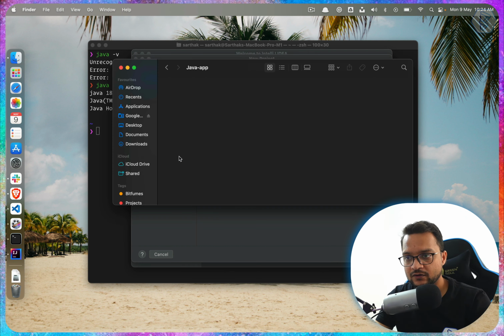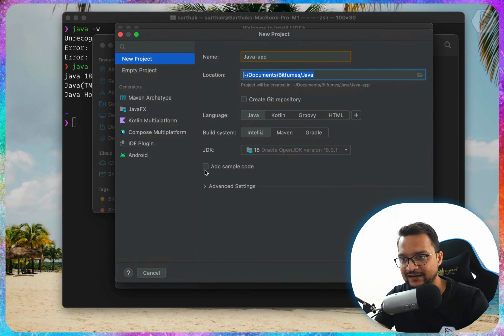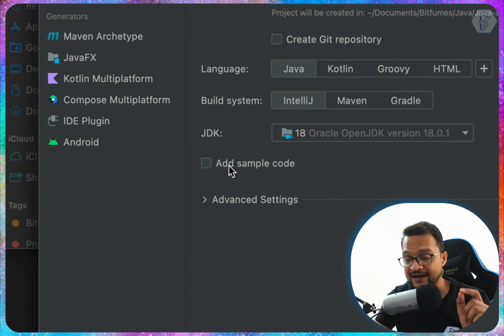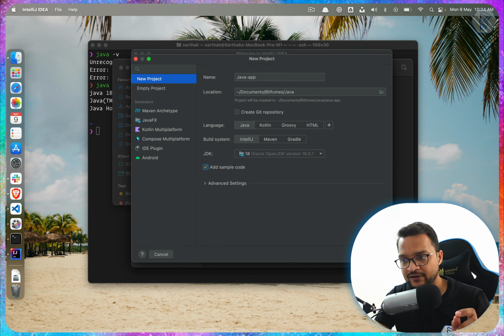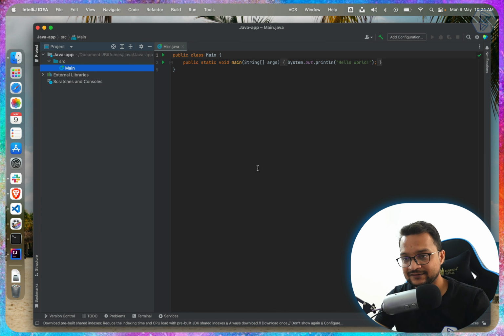Okay, so maybe I can remove this, and now we know that IntelliJ is going to create a directory with the same name, which is the project name, inside the path which we have defined, and that's why I deleted that folder. Now everything is going to be the same, but this time I'm going to click on this button called add sample code.